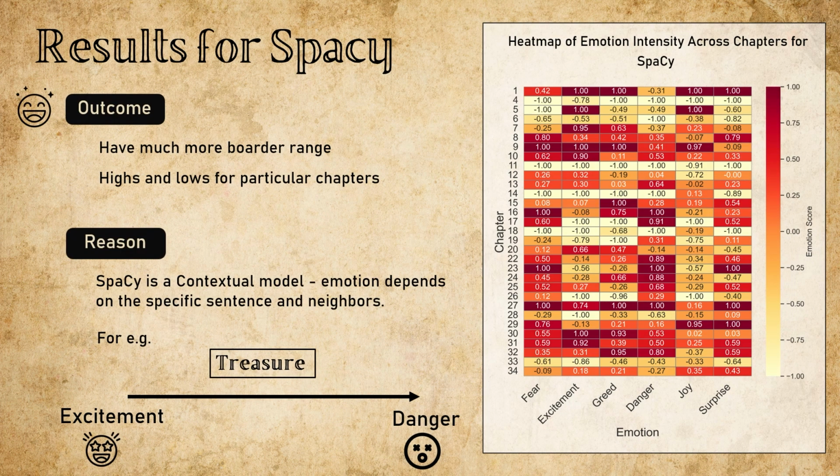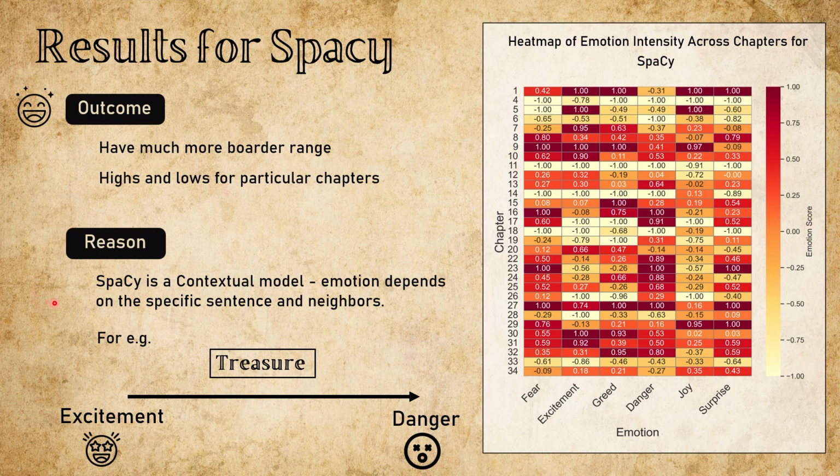Now, here's where things start to get exciting. Literally, SpaCy gave us a much more vivid emotional landscape. Unlike the flat patterns we saw before, this heat map, normalized between -1 and 1, clearly shows us the ups and downs of emotions across chapters. You will notice clusters where feelings like fear or excitement build gradually, peak and then fade, just like the rhythm of a good story.